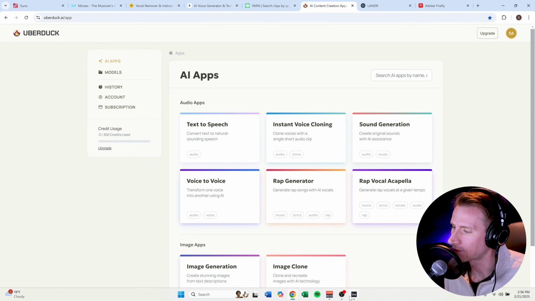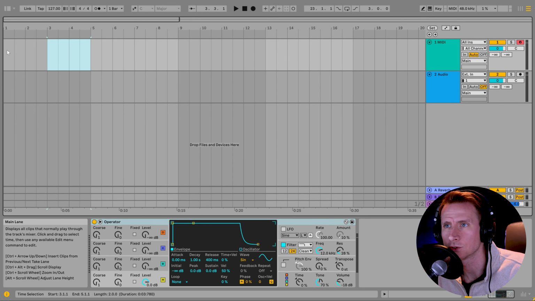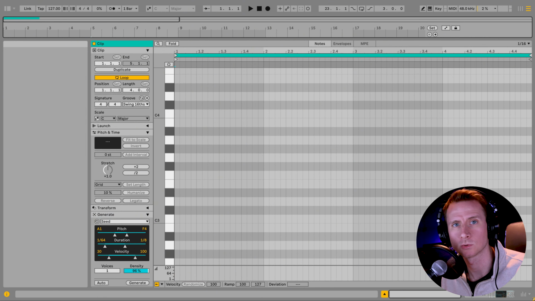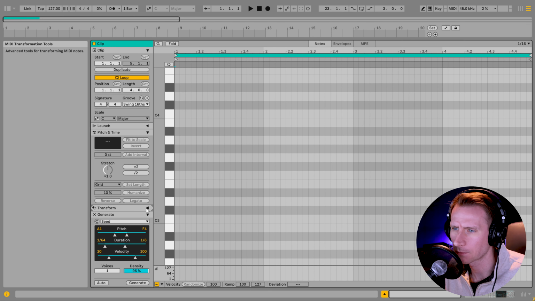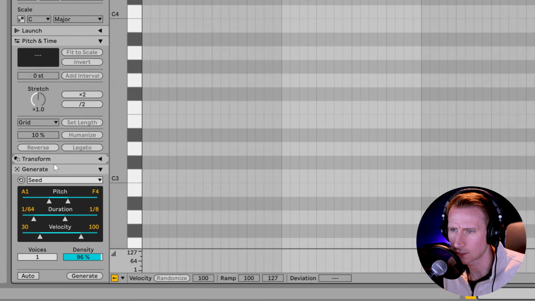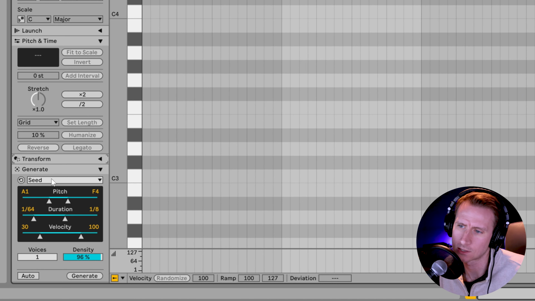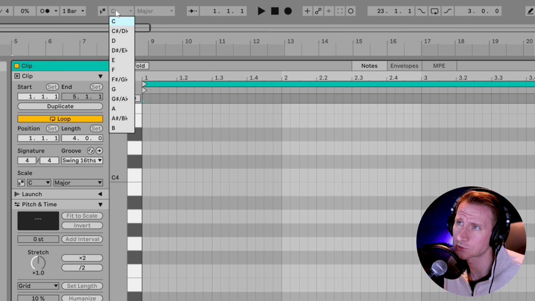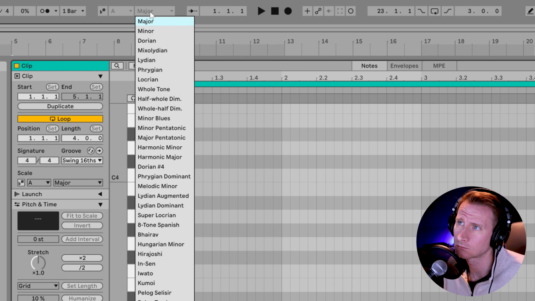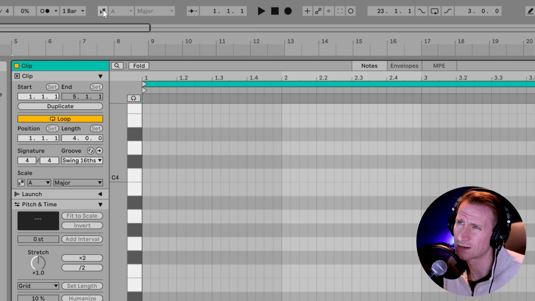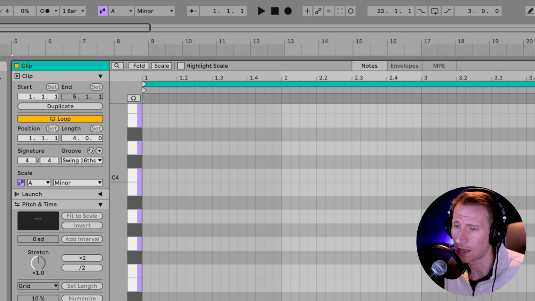Another thing we'll be doing, if I pop over into Ableton, is using some of the MIDI generation tools in Live 12. This probably doesn't qualify as AI technically, but it's still pretty interesting. These transform and generate tools, if you create a MIDI clip, you can use something like the seed function, choose a scale up top. So if we are in A minor, we can just press this handy dandy little scale mode button. And as long as it's purple, it's going to lock everything to A minor.